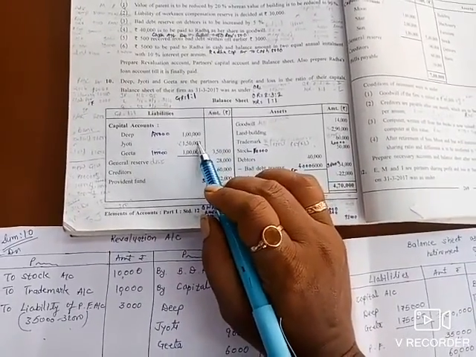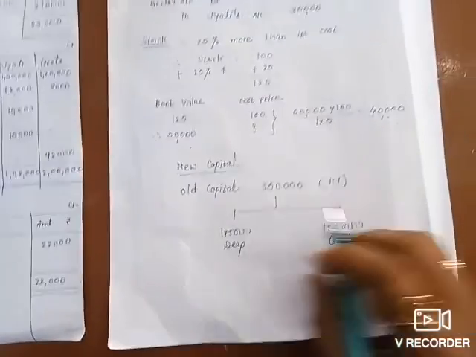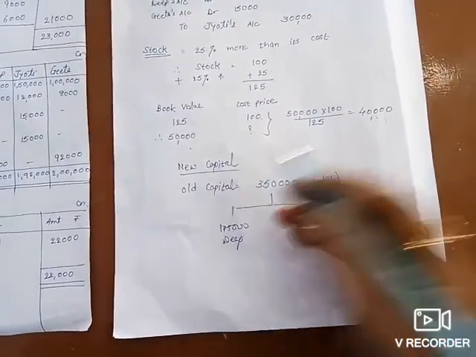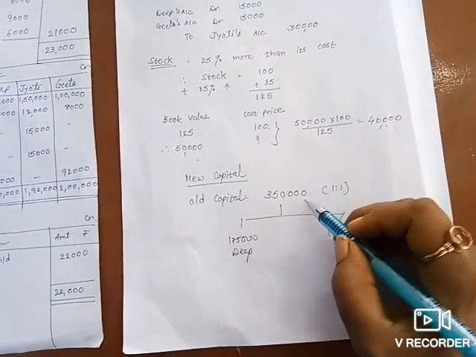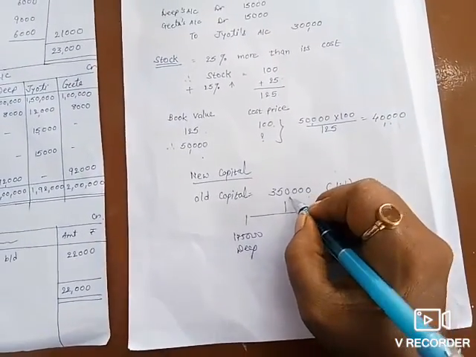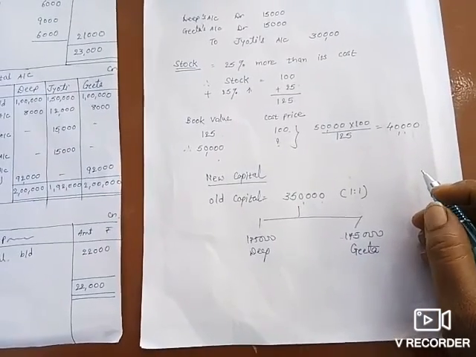1 lakh, 1 lakh 50,000 and 1 lakh. So total 3 lakhs 50,000. See how to create new capital. See the total old capital, that is 3 lakhs 50,000. In the adjustment it is given that they maintain the new capital in the new ratio.